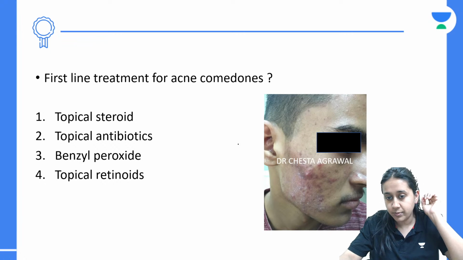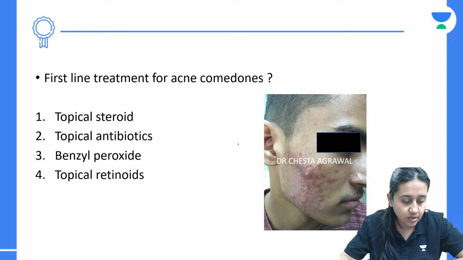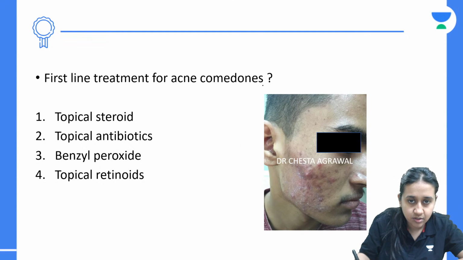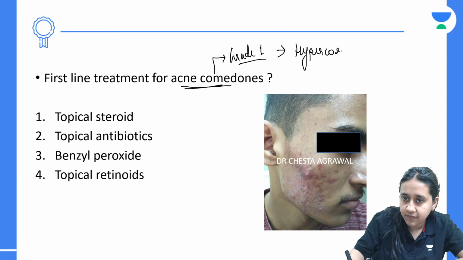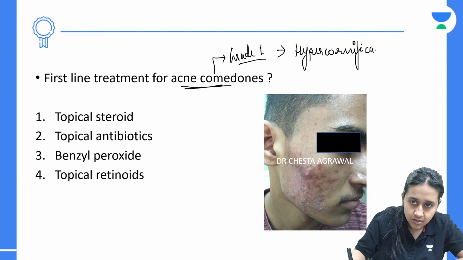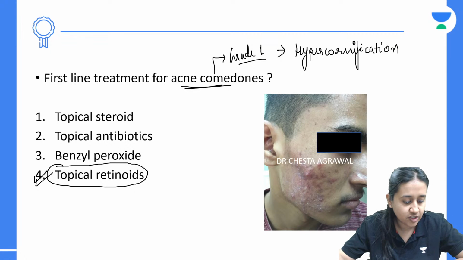Next, first line treatment for acne comedone. What will be the first line treatment for the comedones? It's a repeat question, PYQ. How should you treat patients of acne comedone? We have discussed that acne comedone is grade 1 of acne, and the main problem is hypercornification of the follicular opening, which can be treated by topical retinoids.